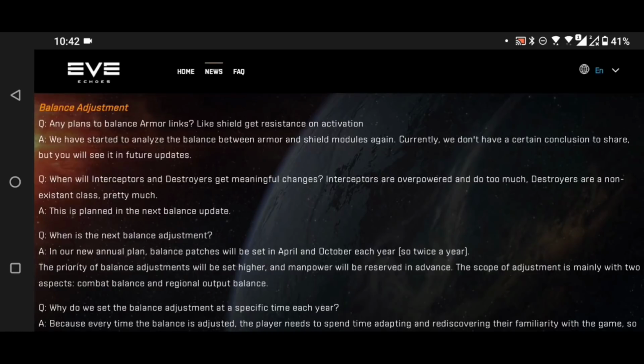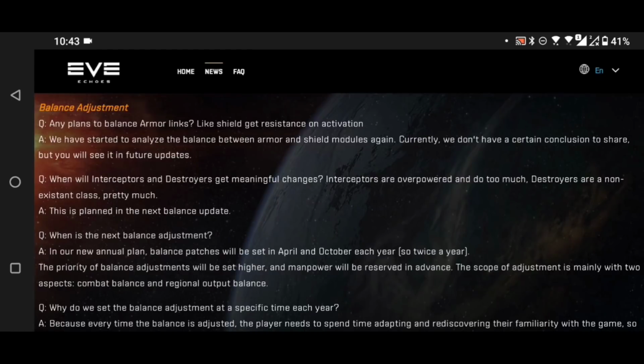That means that the armor link works really well for brawling, because you can get up close and personal and not worry about whether or not the Guardian is actually going to be doing its role, whereas a shield field works much better for sniping, because all of that damage, from outside the bubble, can be centralized onto one ship. These are asymmetrical modules, and they don't need to have exactly the same things.